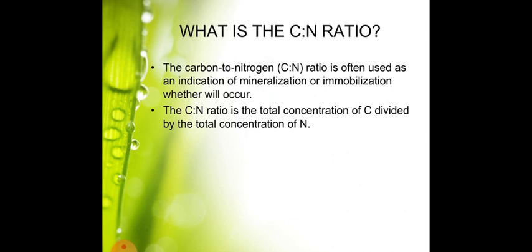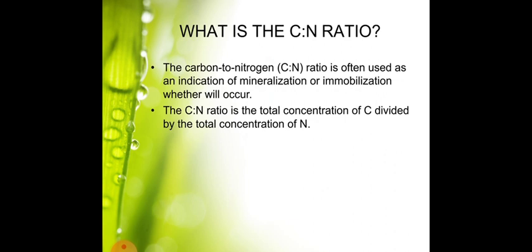Here we will understand what the C:N ratio is. The carbon to nitrogen ratio is often used as an indication of whether mineralization or immobilization will occur.